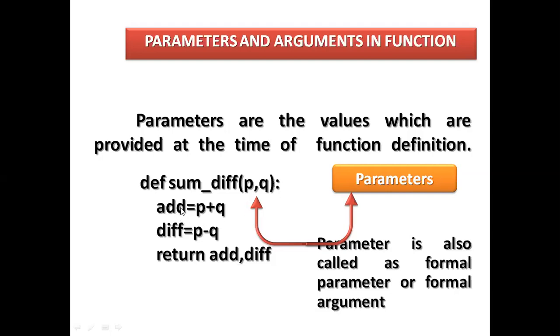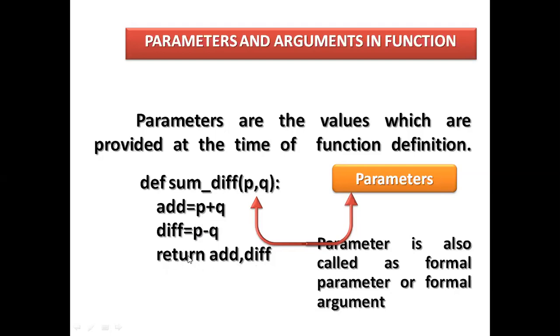Here add is a variable equal to p plus q. Whatever value p has is added with q, and in the diff function, p minus q, whatever values they have will be subtracted, and returned.